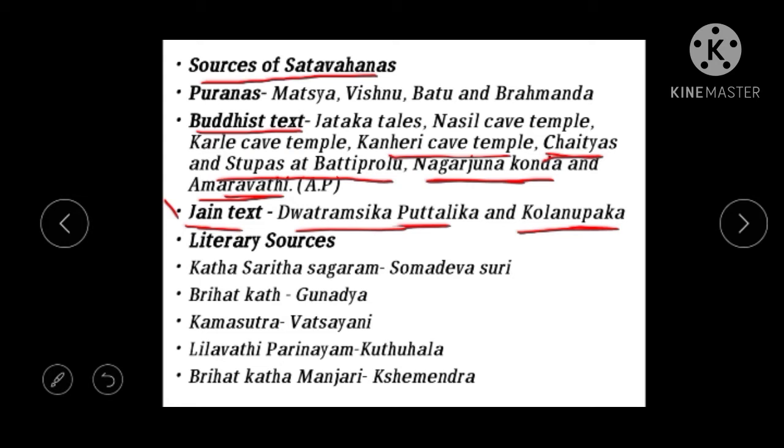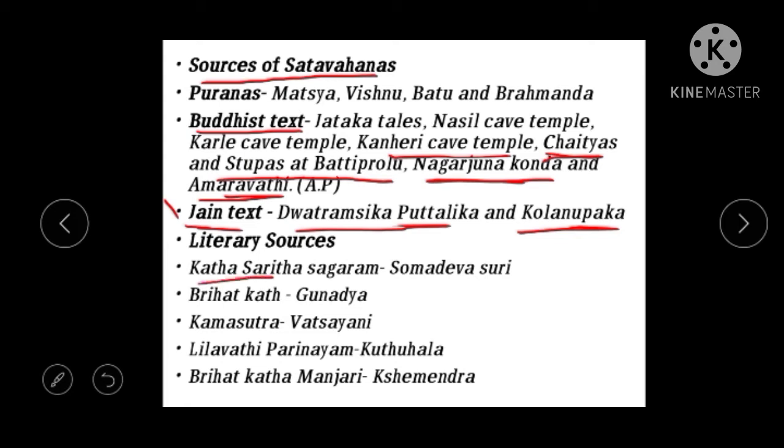Then next, coming to the literary sources. The various literary books that were written by different authors. What do these books say about the Shatavahanas? These books are written by Indian authors as well as foreign sources.